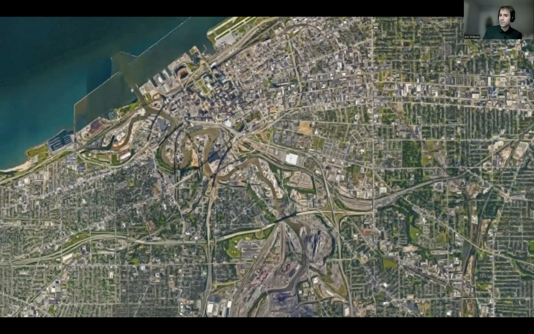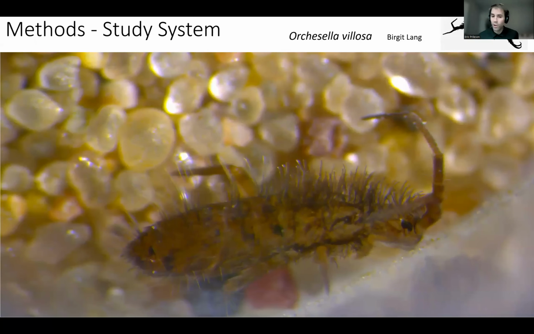And so we need to find a species to explore this idea that fits that mold that exists within these structured mosaic-like habitats. And so we decided to use a collembolan, a springtail, in this case the species Orchesella villosa, depicted here, which is a very distinctive springtail species. But interestingly, this species is dispersal limited. It's quite small, and it's unlikely to disperse beyond areas that are fragmented by the urban road network. And so it's hypothesized that these populations within the city are highly structured. So they make a good system for exploring our question of interest of microgeographic divergence.